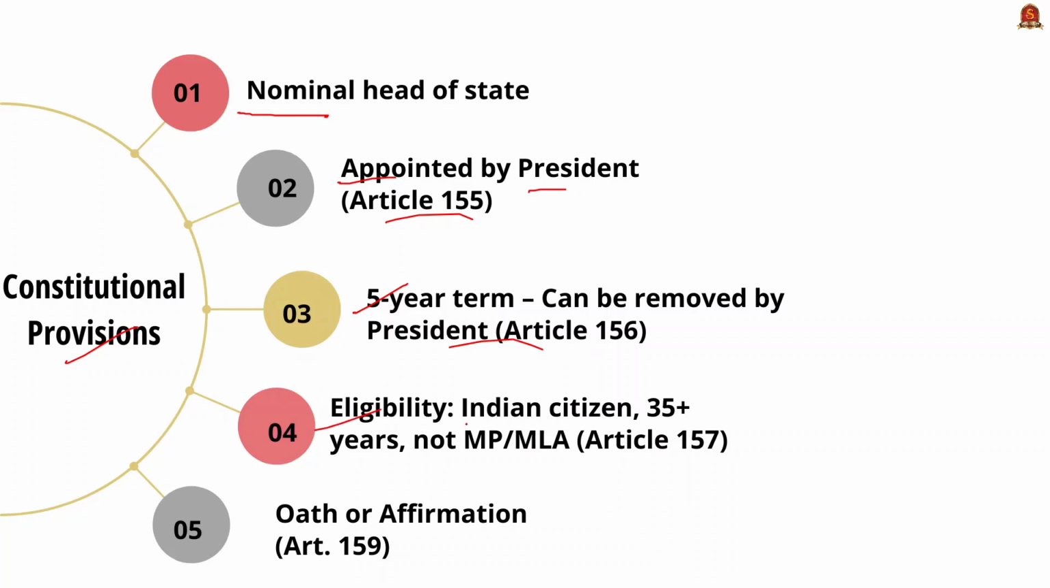And what are the eligibilities to become the governor in India? The first one is he should be an Indian citizen and his age should not be less than 35 years. And the third major eligibility is he should not be a member of either parliament or state legislative assembly, mentioned in Article 157. And the oath of affirmation will be taken by the governor before entering the office. And it is mentioned under Article 159.